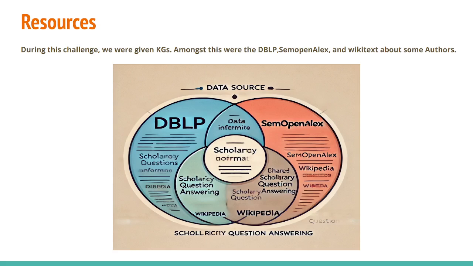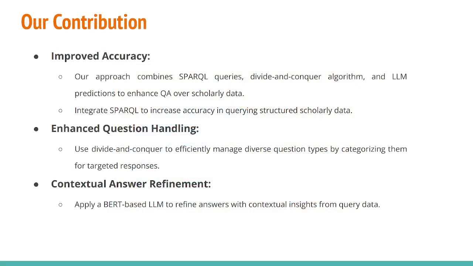This is a structure which shows the various data sets which were given to us and how they were integrated together. There was the DBLP, the SemOpenAlex, and also the Wikipedia text which was provided to us by the organizers. And then two data sets were provided to us, the training data set and the test data set for this challenge. For our contribution, we implemented three different approaches: first the SPARQL queries, next the divide and conquer, and finally the LLM predictions. All of this will be explained in detail during the demo.